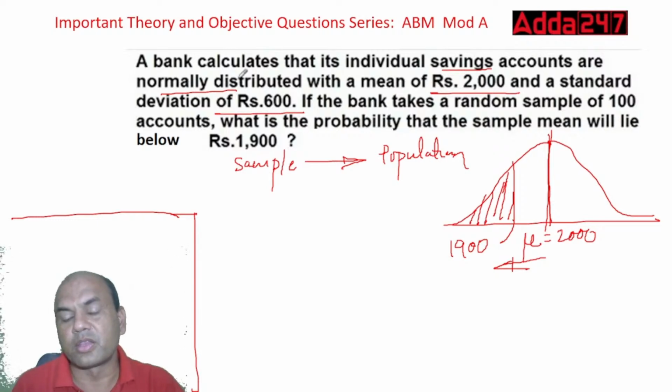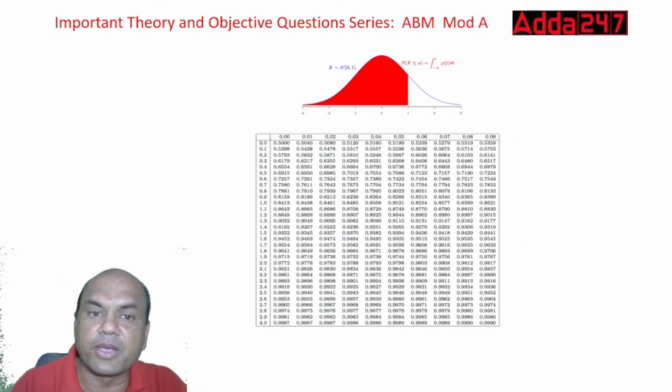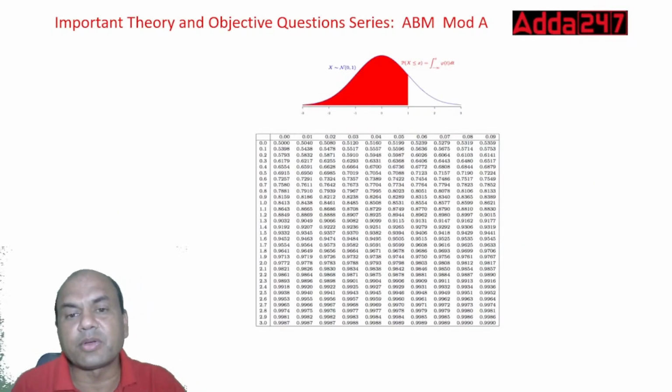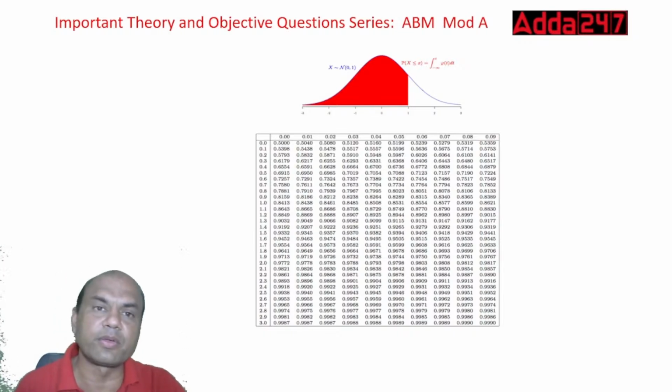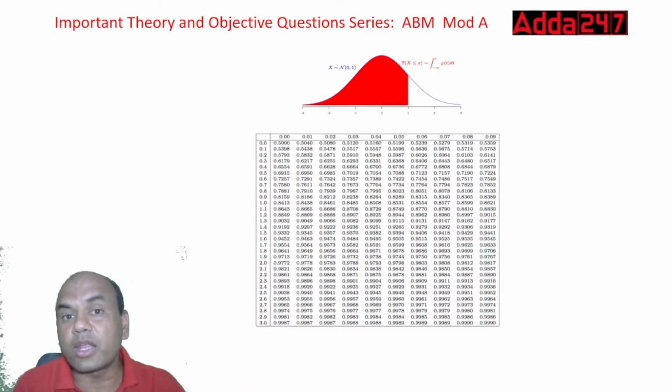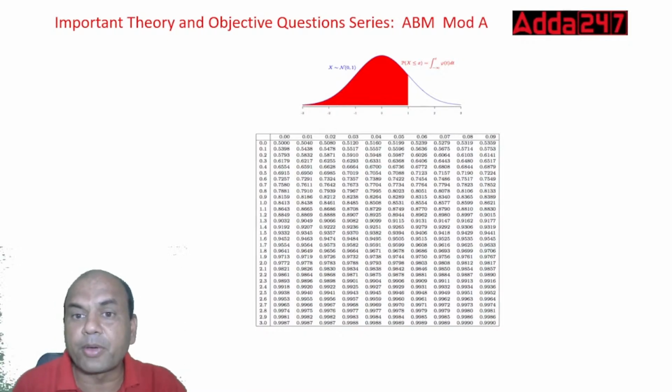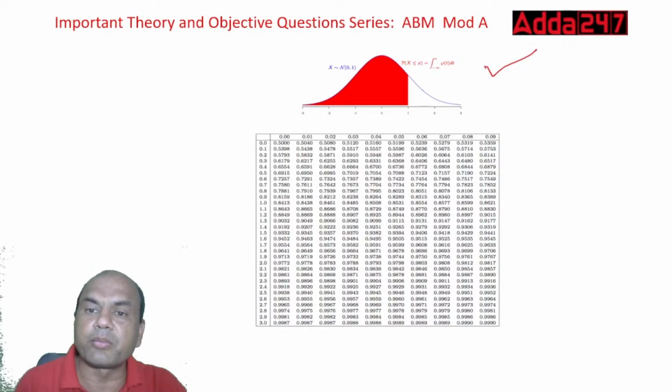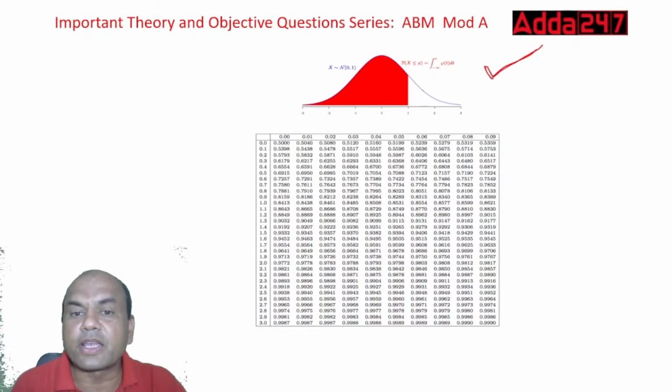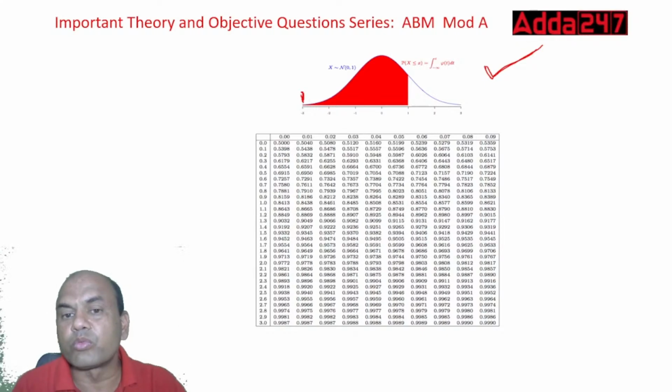Now, how do we find out the area? Let me give you a hint. In the exam, they will give you this normal distribution table. You have to check the upper figure over here, which is very important. If the figure is given this way, it means it starts from this point and moves to the right side.